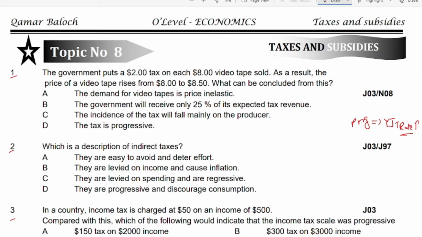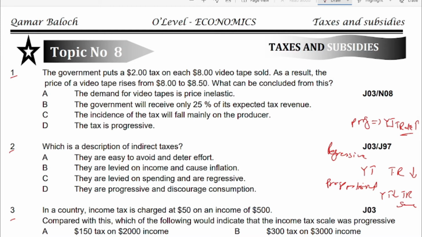And in case of regressive tax, when income increases, I'm using Y for income, and I'm using TR for tax rate, tax rate will fall. And in case of proportional tax, if income increases, tax rate will remain the same. If income falls, tax rate will again remain the same.